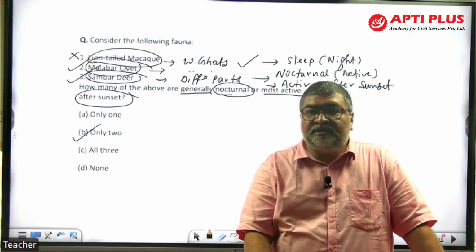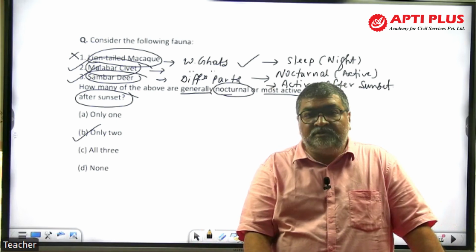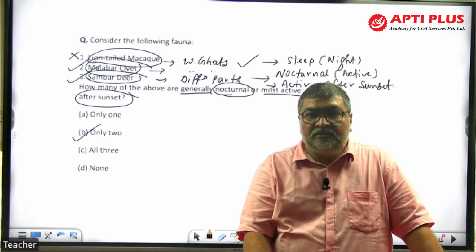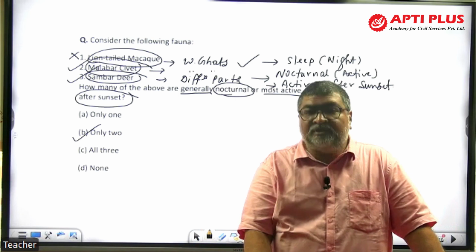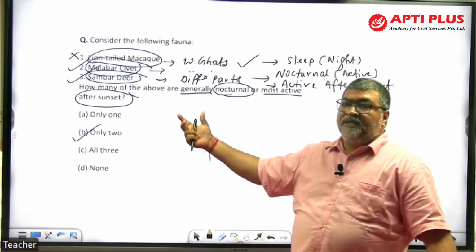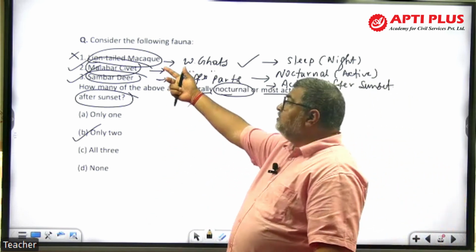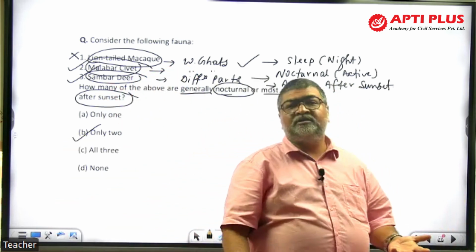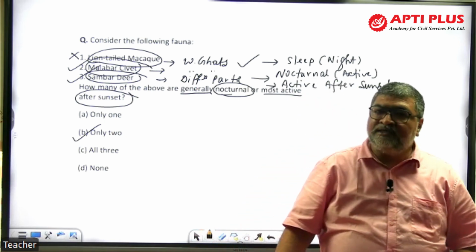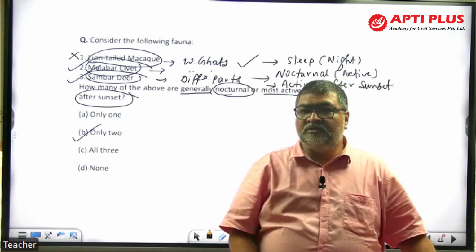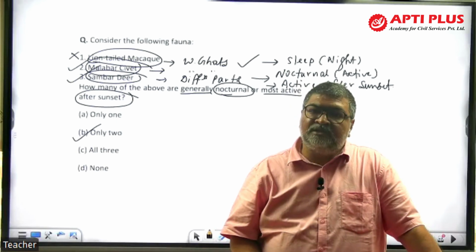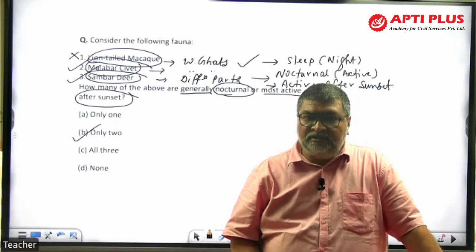आप इसमें एलिमिनेशन नहीं कर सकते, आपको डायरेक्ट पता होना चाहिए, जब पता होगा तभी आप आंसर कर पाओगे, राइट? Are you getting my point? That's what I'm trying to make you understand here, that such questions and why they have been asked, because lion-tailed macaque is a threatened species. Malabar civet is also threatened. Malabar civet is critically endangered according to IUCN data book, and lion-tailed macaque comes in the endangered category, right?